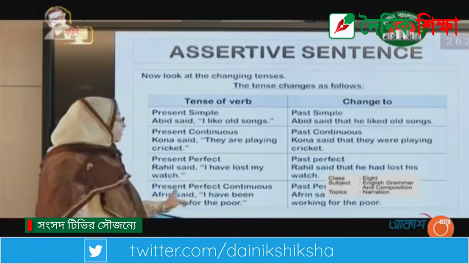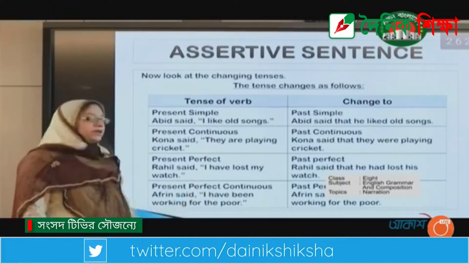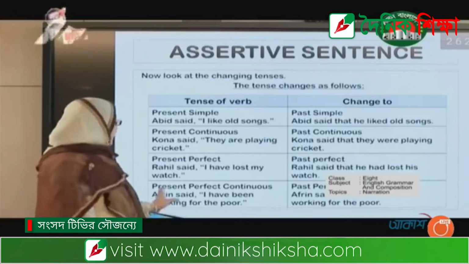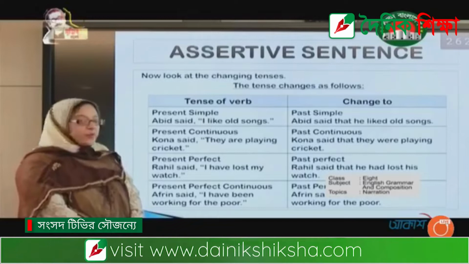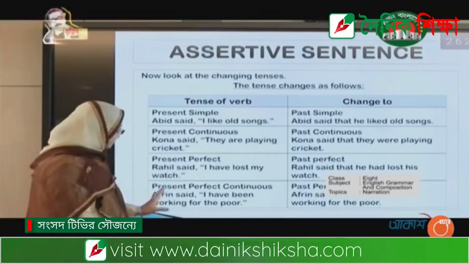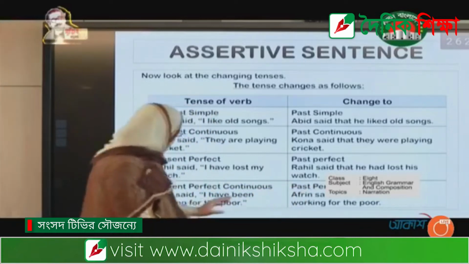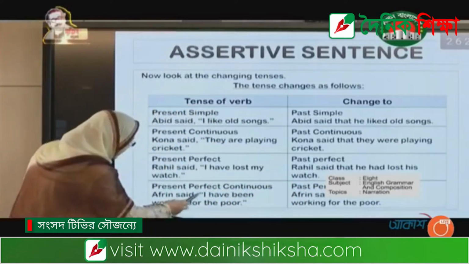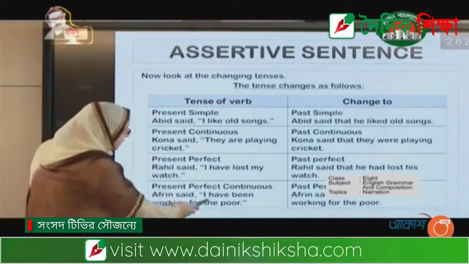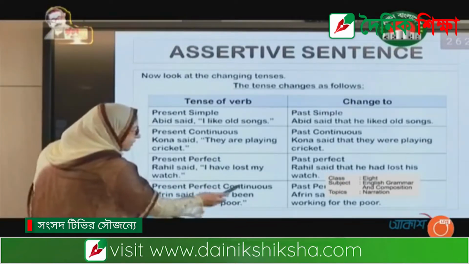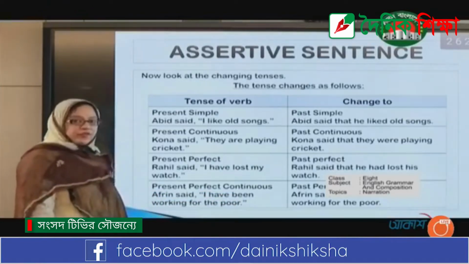And the example, Afrin said, I have been working for the poor. And the answer will be, Afrin said that she had been working for the poor. Here we see that I turns into she, because I changes with Afrin and becomes she. And have turned into had, because had is the past form.